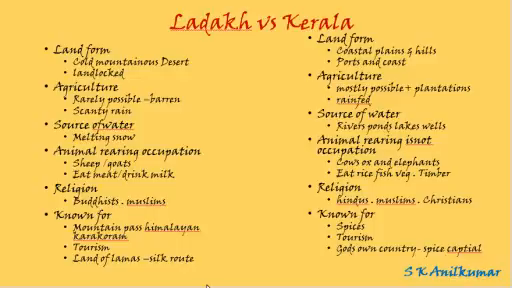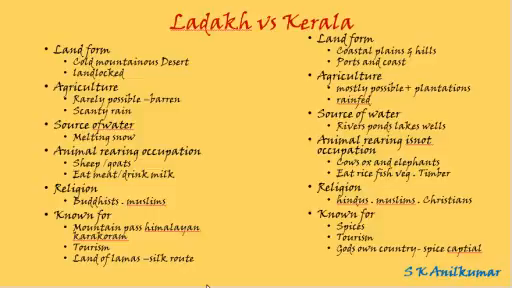Source of water is melting snow in Ladakh because it is snow covered, while in Kerala you have monsoon, rivers, ponds, lakes, wells because it is rain fed. Animal rearing is practiced in Ladakh. People keep sheep and goats. Why? The sheep fur can be used to make warm clothing. They eat the meat of the goat, or they drink the milk of the goat, or they make milk products out of the goat so that they can live all through the year, the winter and summer.